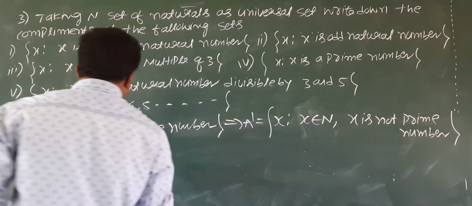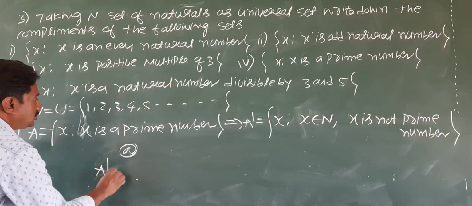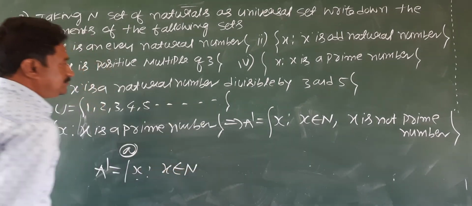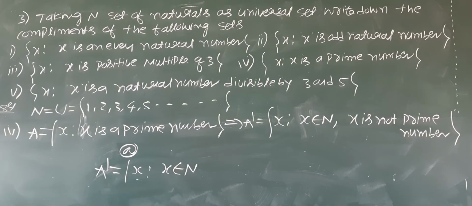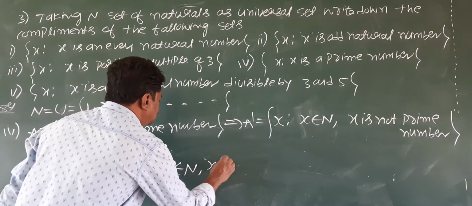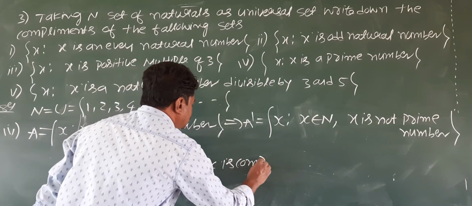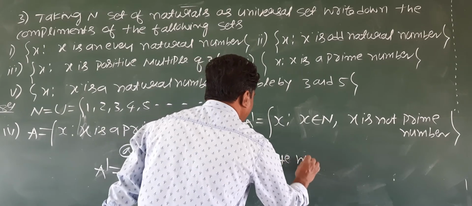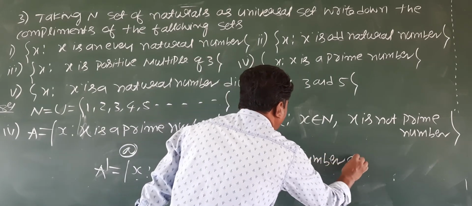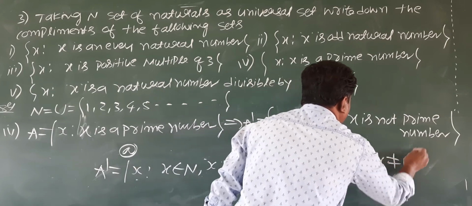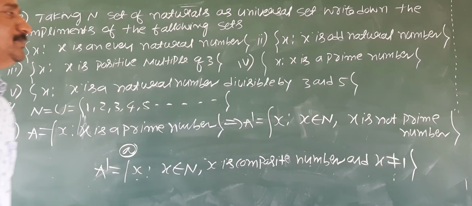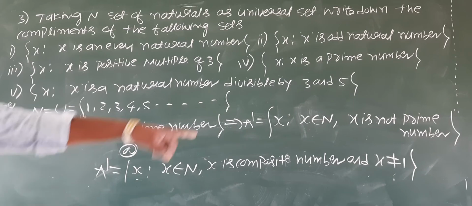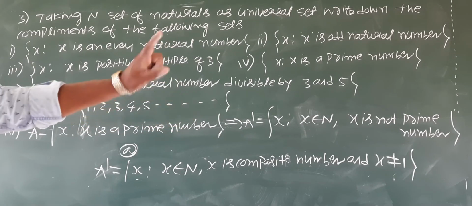Otherwise, A dash is x such that x belongs to N, x is a composite number, and x should not be equal to 1. Not primes means composite numbers. 1 is neither prime nor composite.